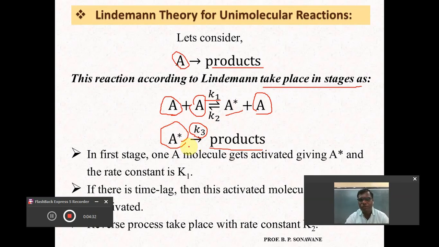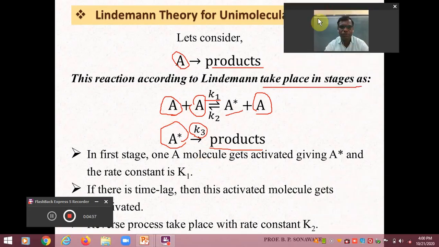So there are three rate constants. K1 is the rate constant for the formation of activated molecules A star. K2 is the rate constant for the deactivation of activated molecule to form the reactant again, and K3 is the rate constant for the decomposition of activated molecule to form the product. So definitely K3 will decide the rate of reaction.